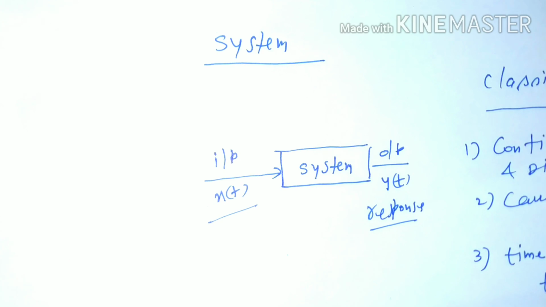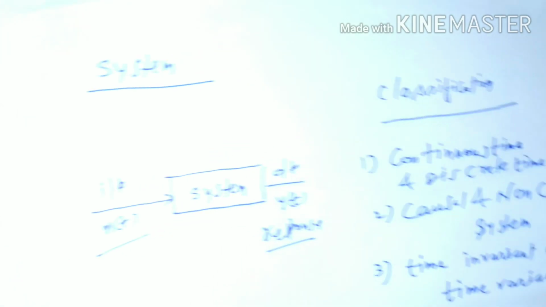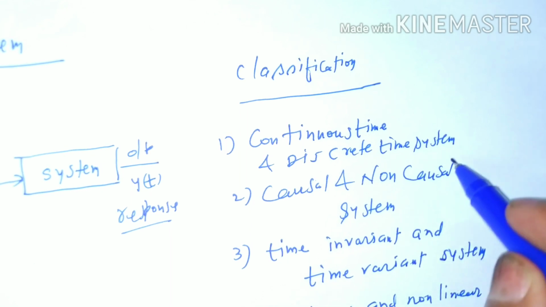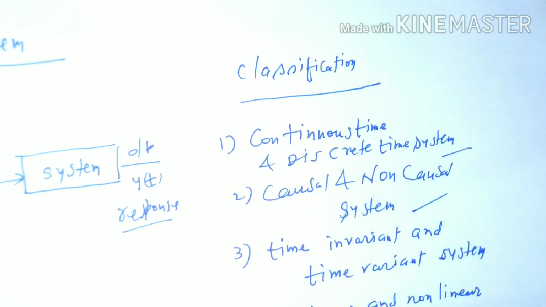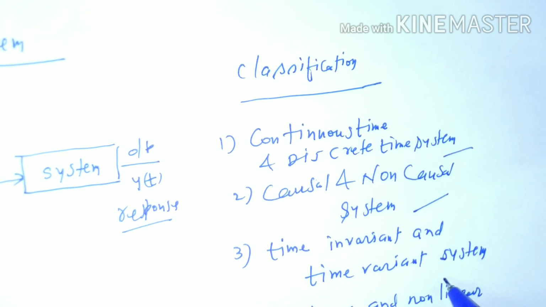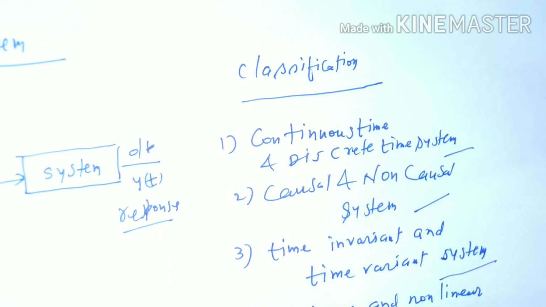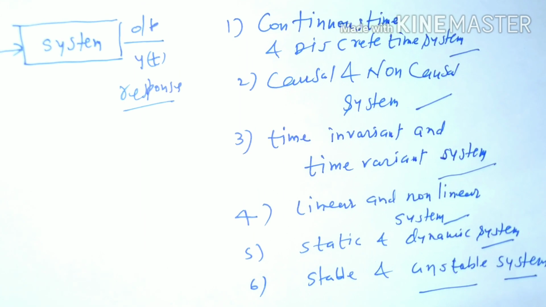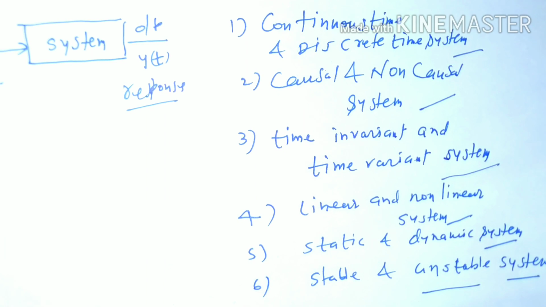Now we are going to discuss its classification. A system can be classified with different parameters like continuous time system and discrete time system, causal system and non-causal system, time invariant and time variant system, linear and non-linear system, static and dynamic system, stable and unstable system. These are the different classifications of system. So in this lecture we are going to discuss these classifications one by one with some important examples.